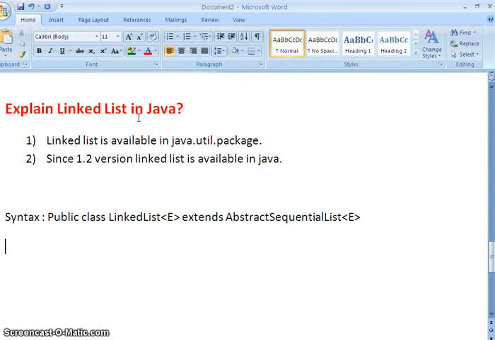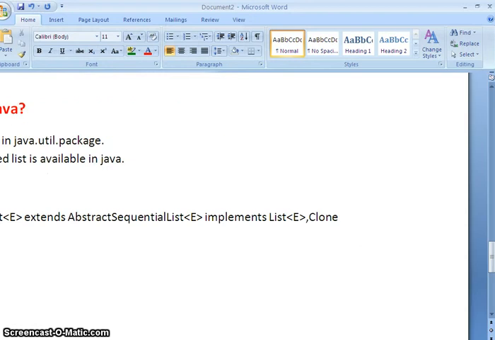And this implements the List interface. As I told you, LinkedList implements the List interface, comma, Cloneable.